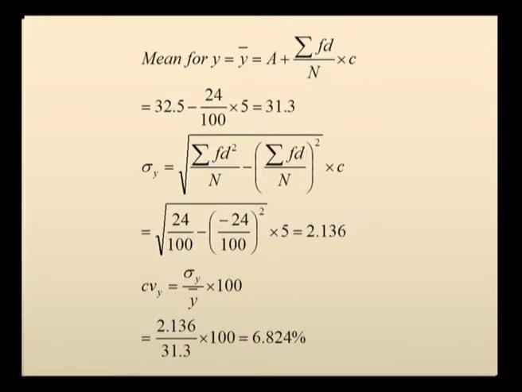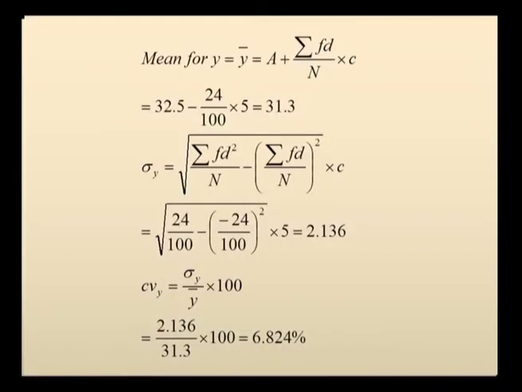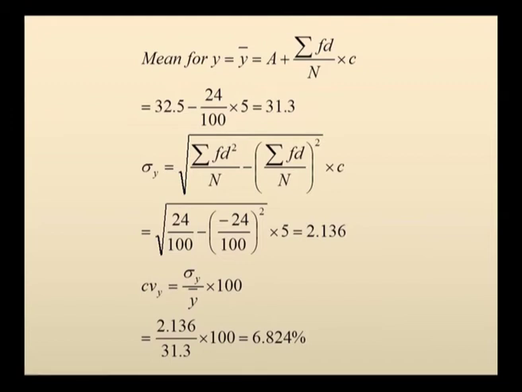Similarly, for y, you compute the mean, which is 31.3, the standard deviation you substitute from the table, you get 2.136. So, the coefficient of variation for the y series will be 2.136 by 31.3 into 100. So, we get 6.824%. So, among these two percentages, for the x series your coefficient of variation is more. The first type of brand is going to be the more variable, and the best or the consistent brand will be the y series, where its coefficient of variation is the least, 6.824%. So, this is the second part.